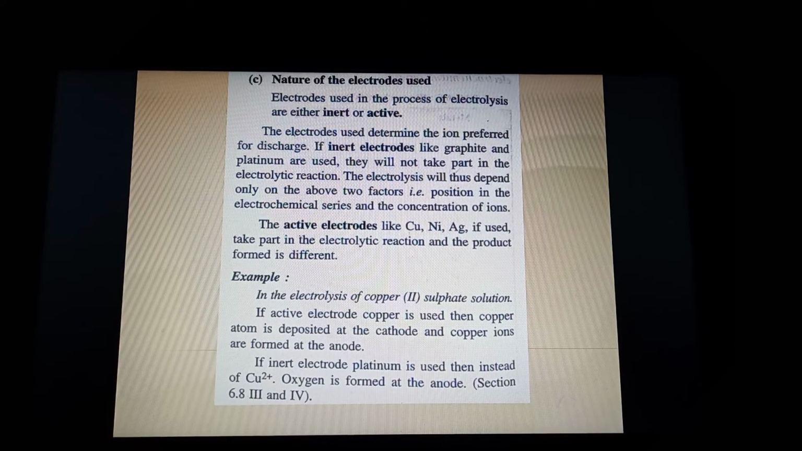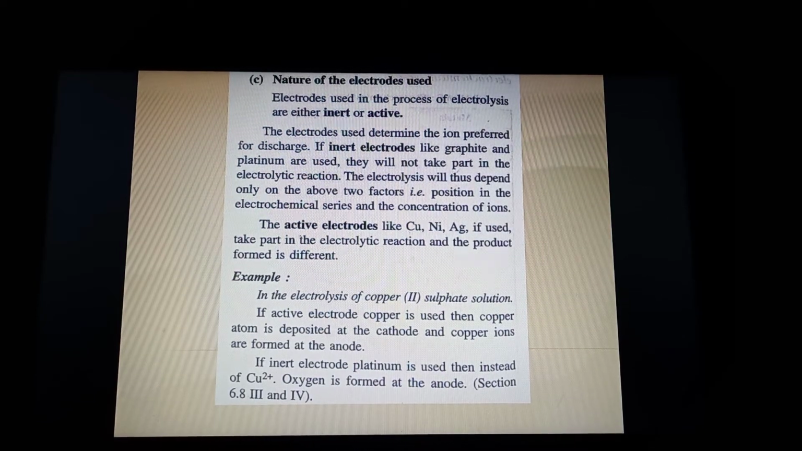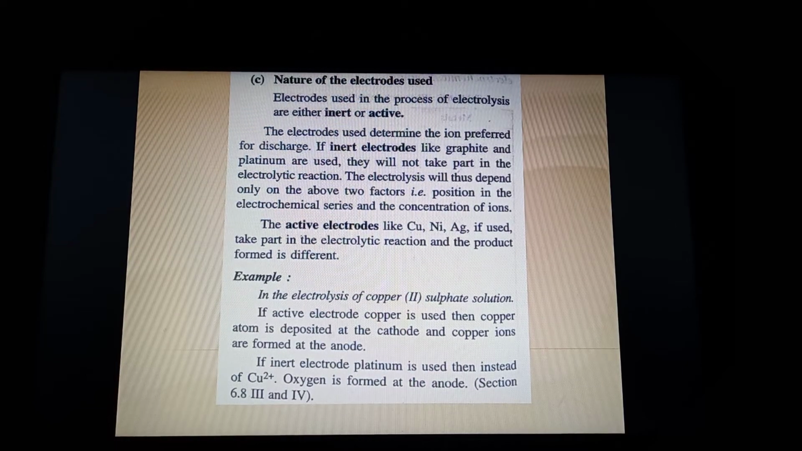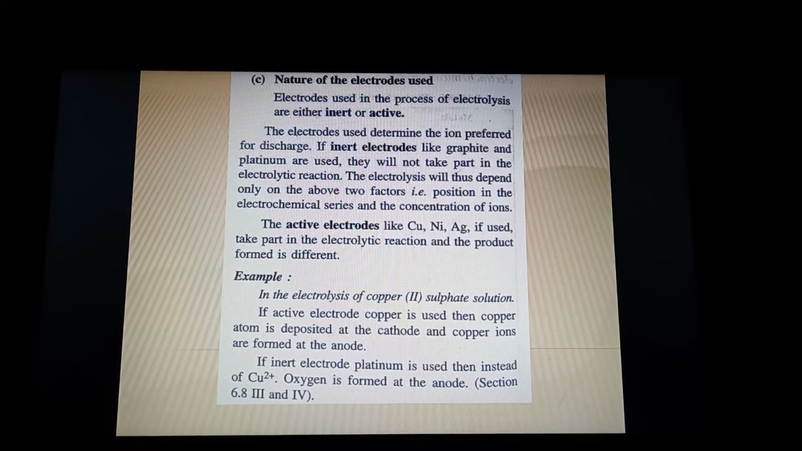Now, nature of electrodes. See, there are two types of electrodes we often use. One is inert and one is active. Now what is an inert electrode? See, if the electrode participates in the reaction and it affects the product formation, then that is called an active electrode. And if the electrode does not affect the product formation, then that kind of electrode is called an inert electrode. Now the active electrodes are basically metal electrodes like copper, nickel, silver.